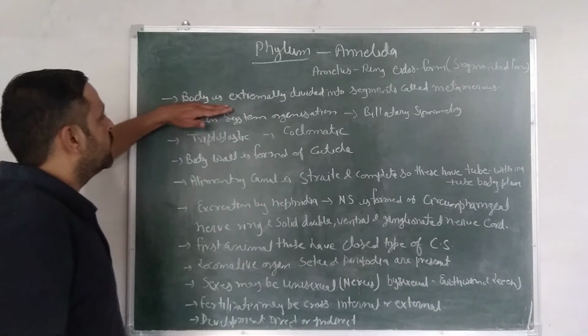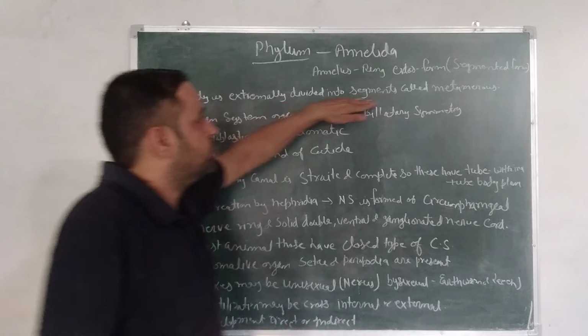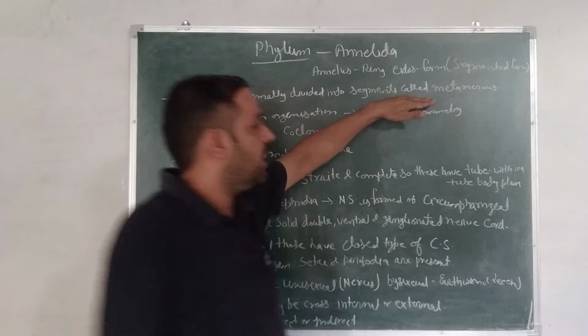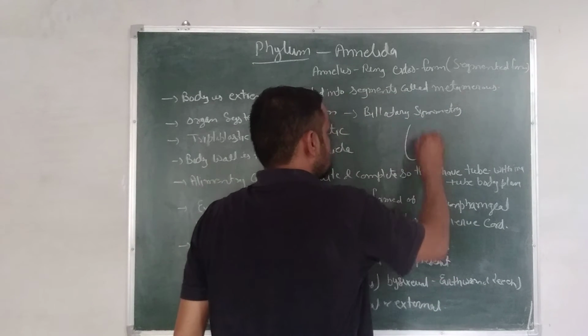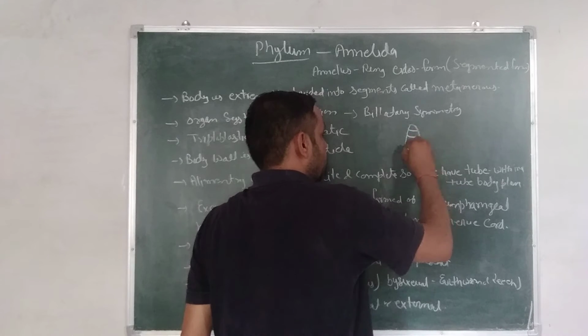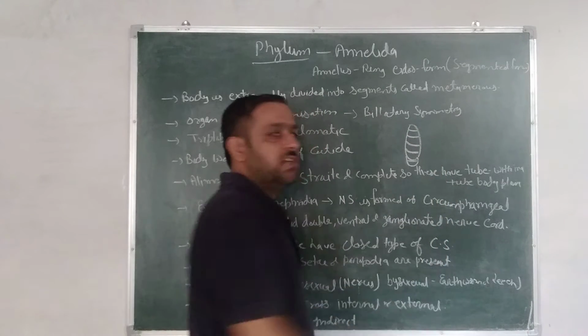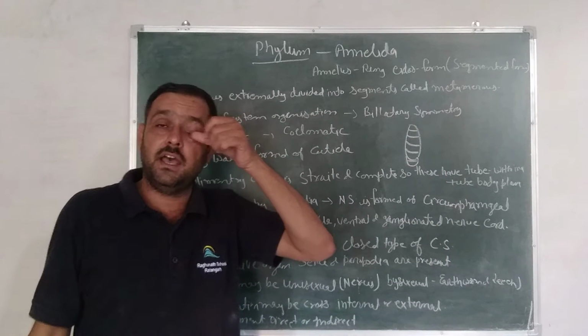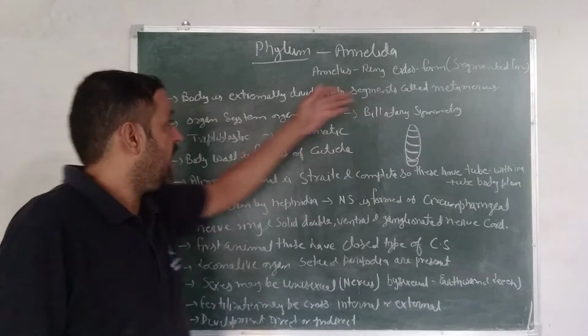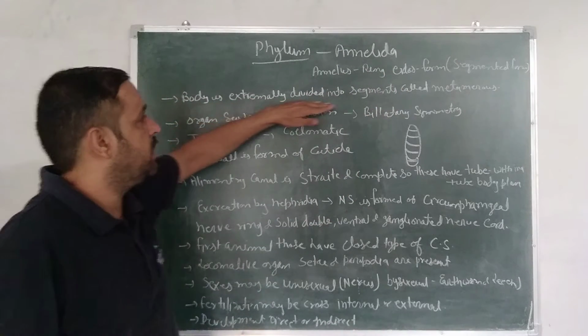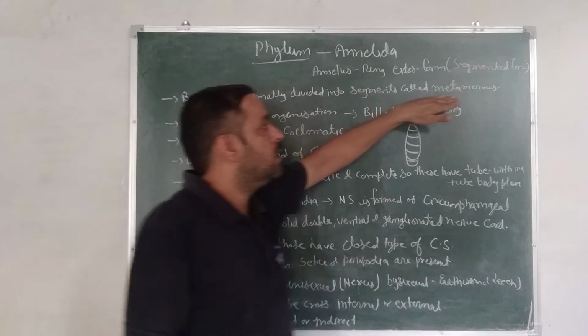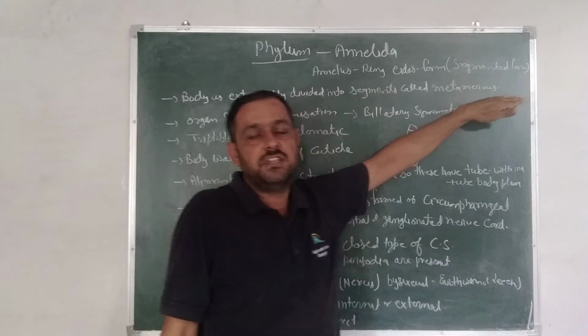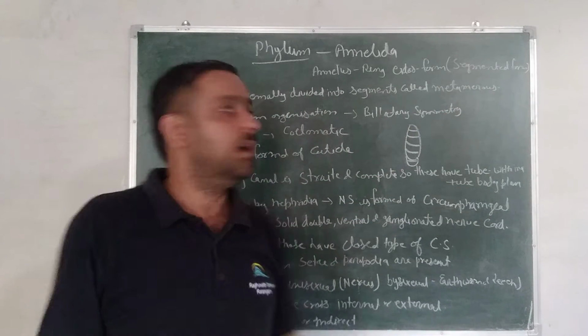Next character. Body is externally divided into segments. This type of segments are found in the animals of Annelida. So body is externally divided into segments, and this type of structure is called metamerous.